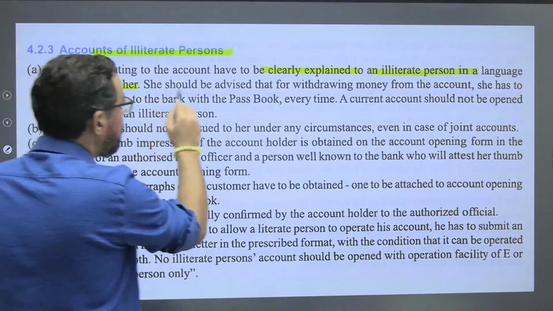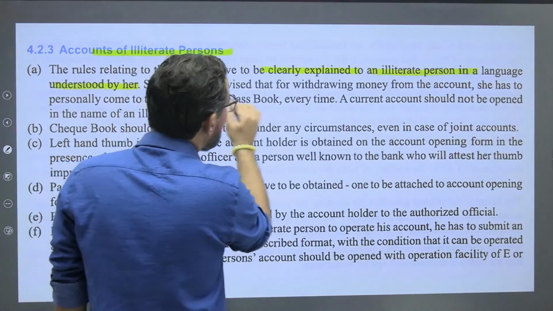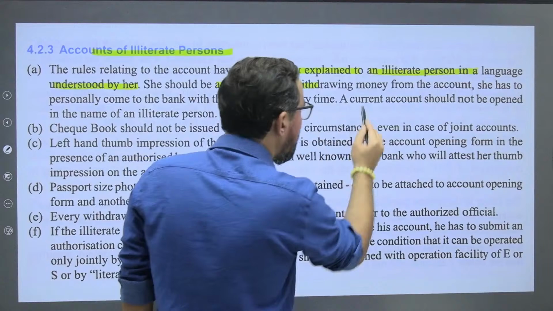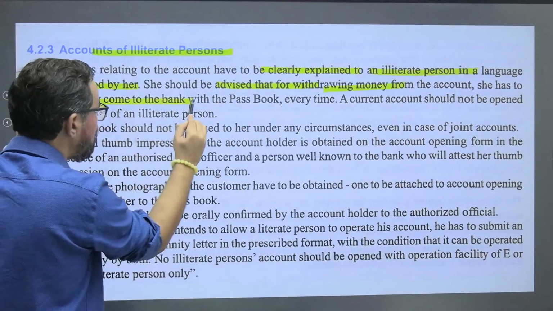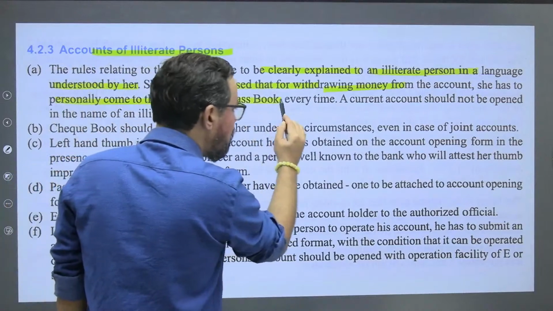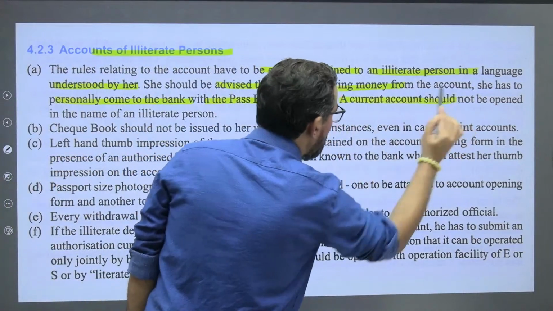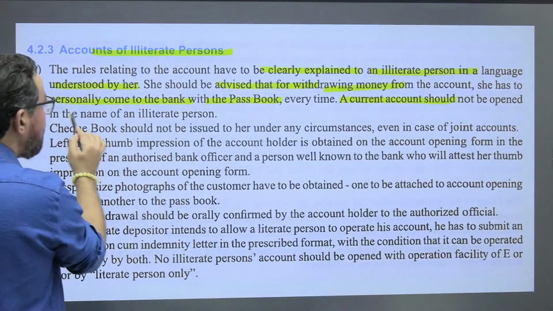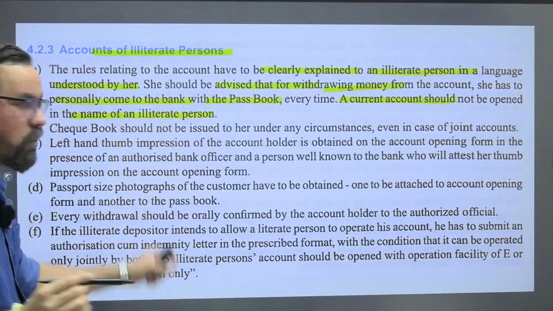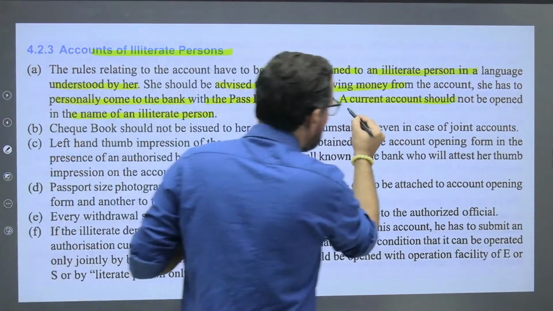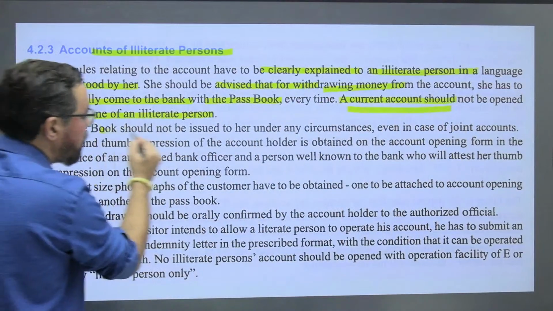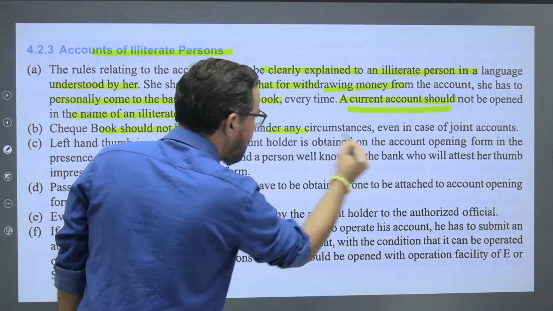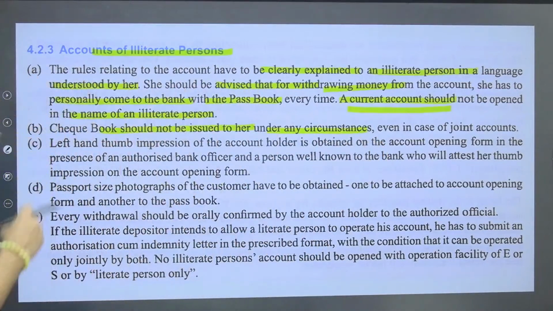She should be advised that for withdrawing money from the account, she has to personally come to the bank with a passbook every time. A current account should not be opened in the name of an illiterate person. One another important guideline, please do remember this particular one. Checkbook should not be issued to her under any circumstances, even in case of joint account itself.